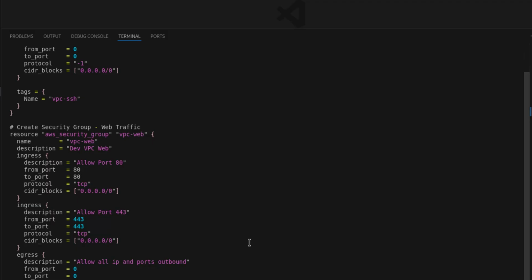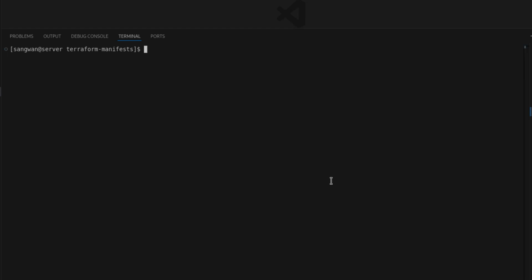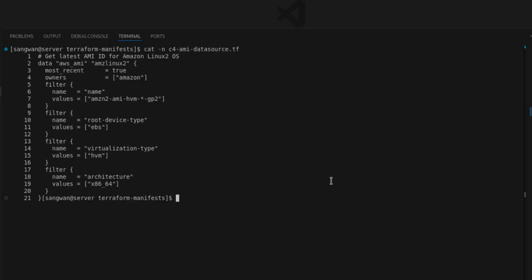Looks good to me. The next one is c4. Let's see that. cat -n c4 AMI data sources, the instance images. These are the images which I will be using. Most recent true, owners Amazon, filter.